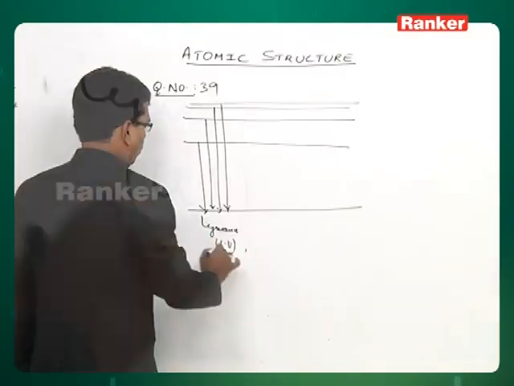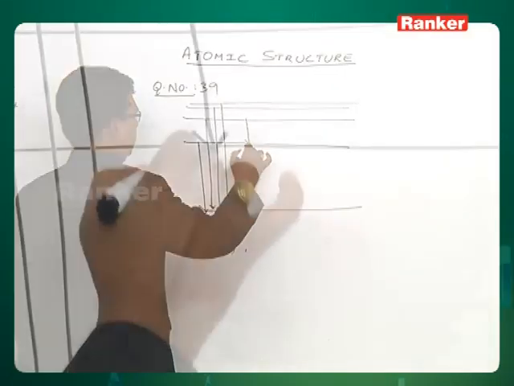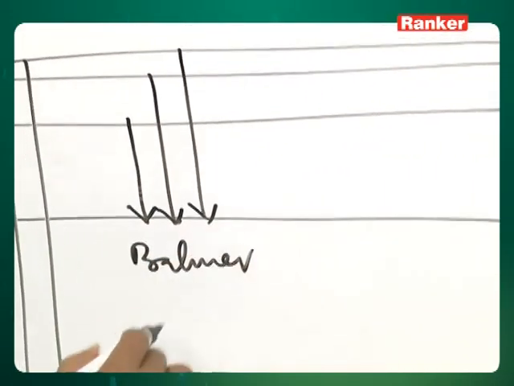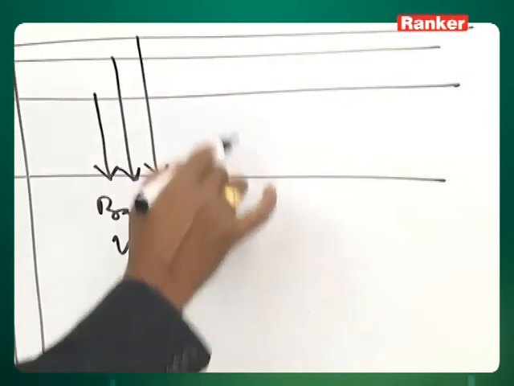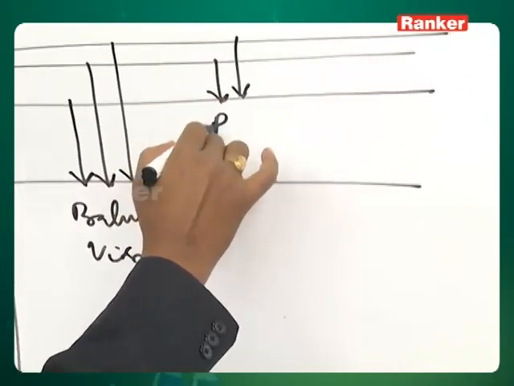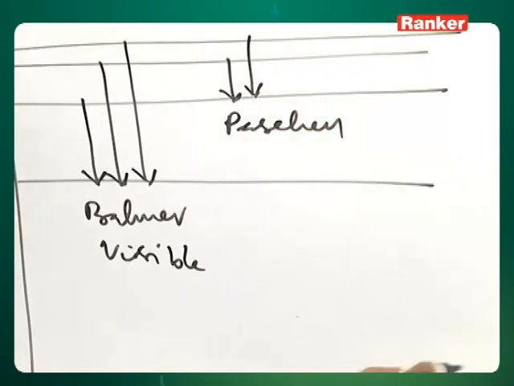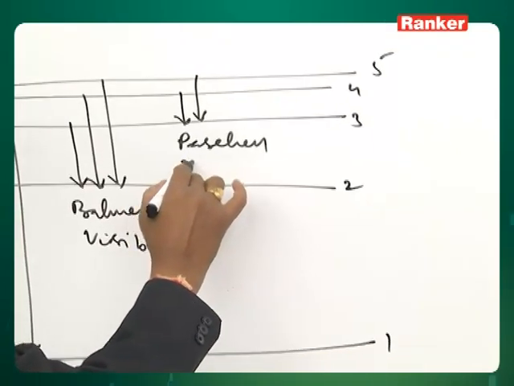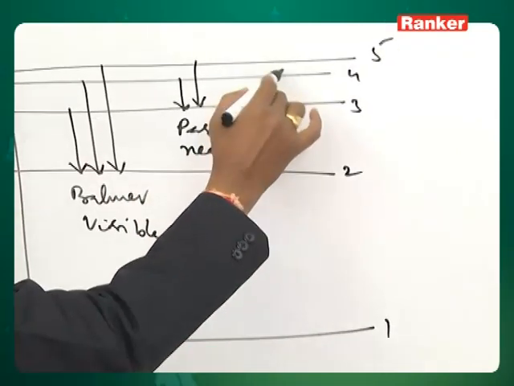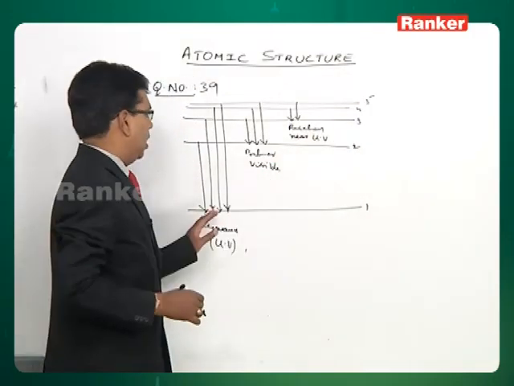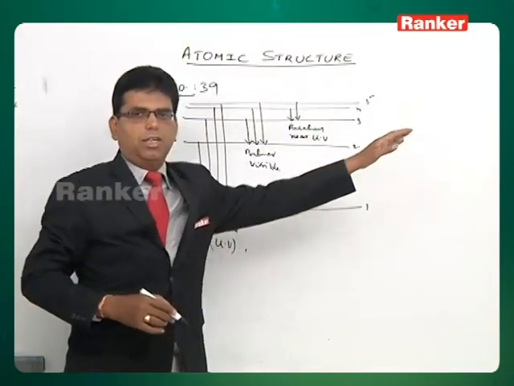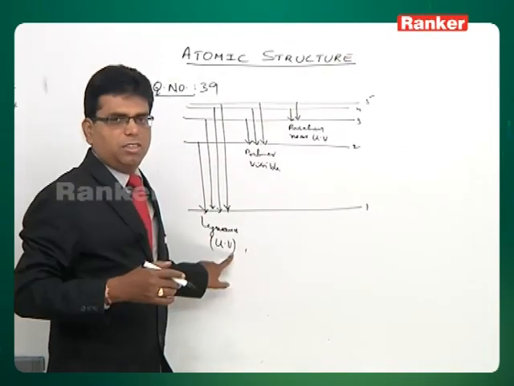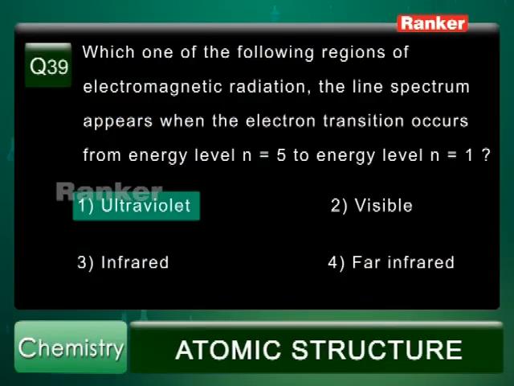All these are observed in the UV region, and if the transition is from any higher energy to n equal to 2, this is what we call the Balmer series of lines, which is in the visible region, and this is Paschen. This is 1, 2, 3, 4, 5. Paschen is near UV, and this is UV. Like this we get Lyman, Balmer, Paschen, Brackett, Pfund. Now the question is from n equal to 5 to n equal to 1. So this is the Lyman series in the ultraviolet region. So the correct answer is option 1.